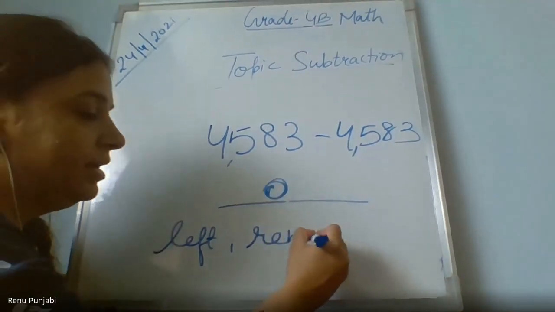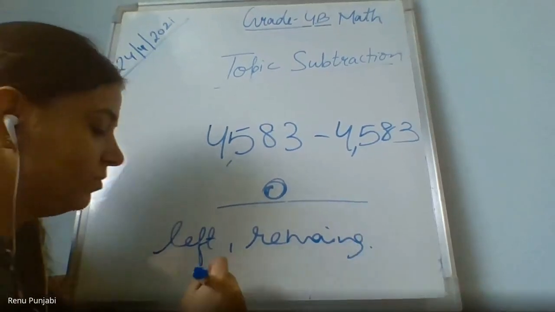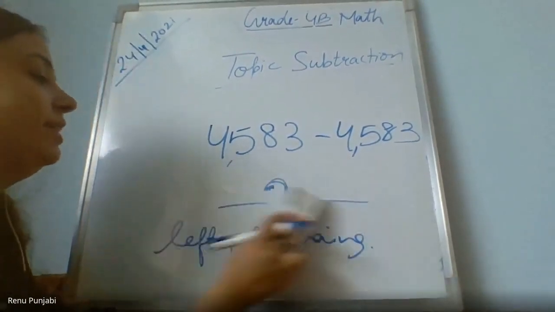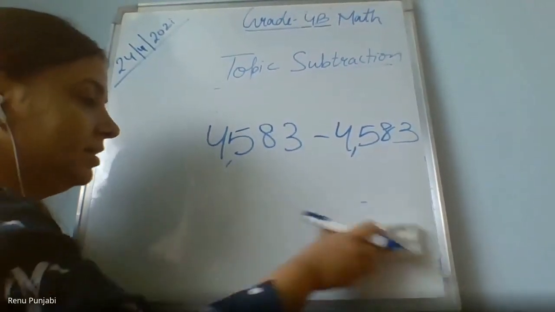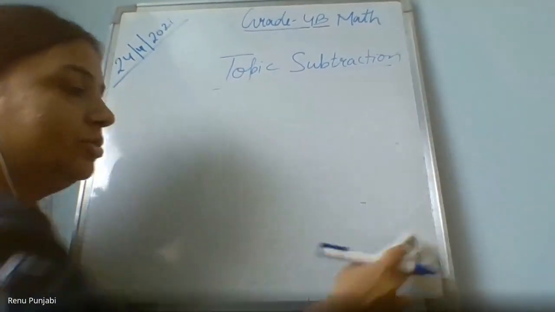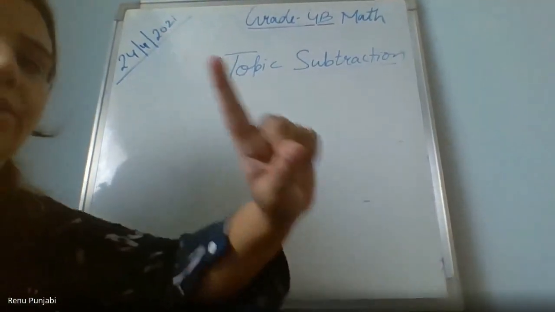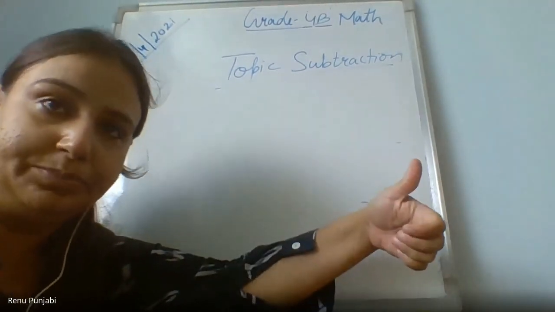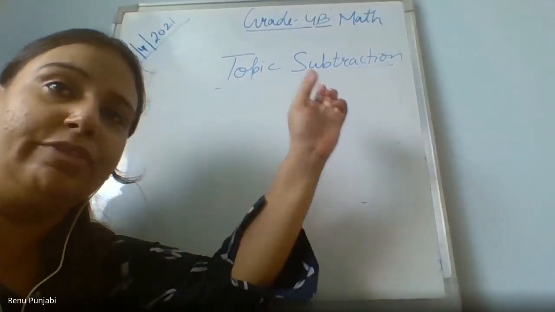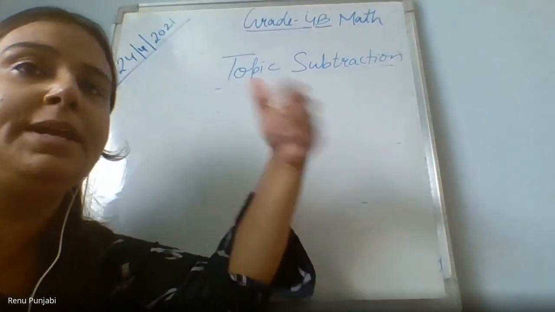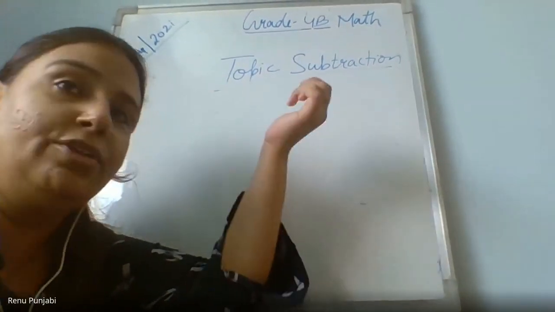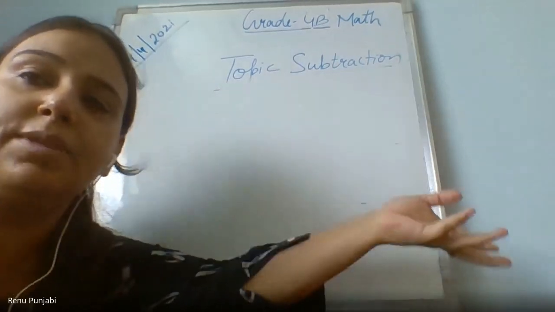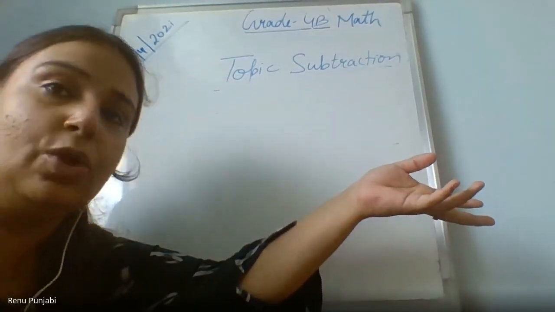Yes, zero. Now, 0 is clear to you. When you subtract 0 from any number, the answer is the same. When you subtract 1 from any number, you will get the predecessor of that number. When you subtract the same number from the same number, you will get 0.